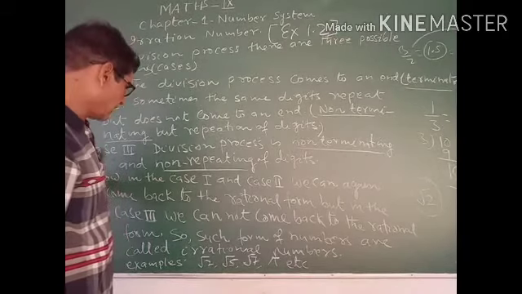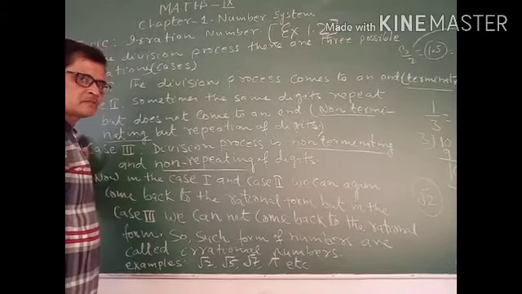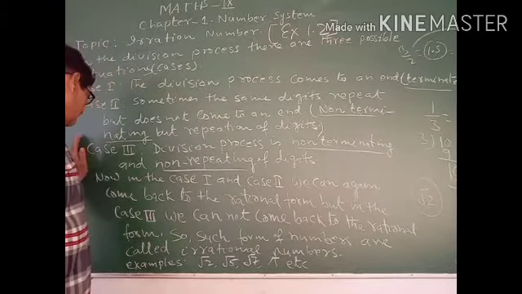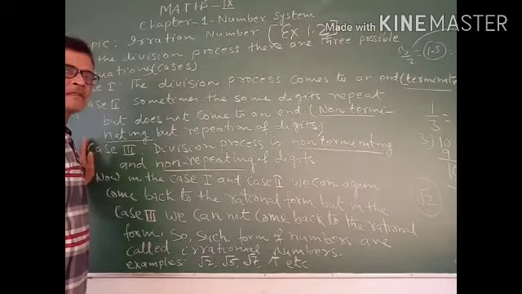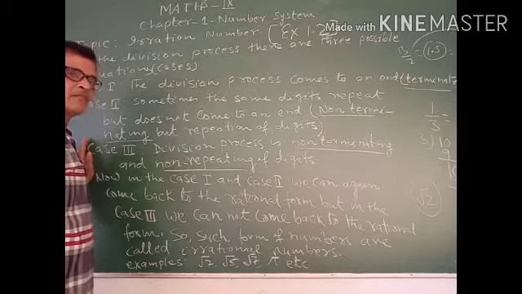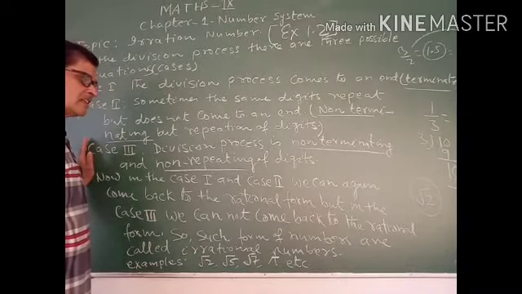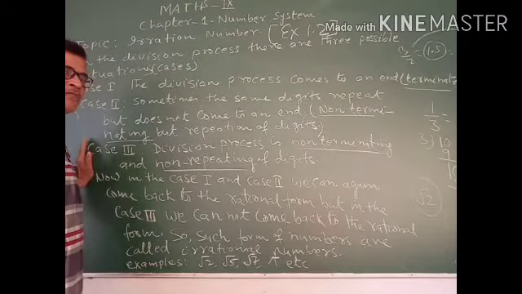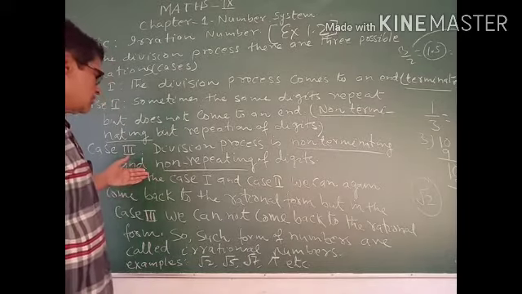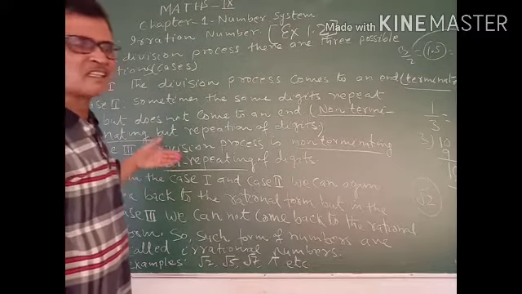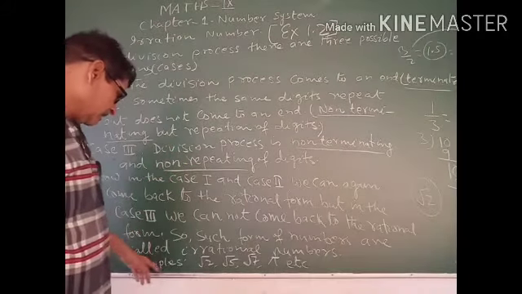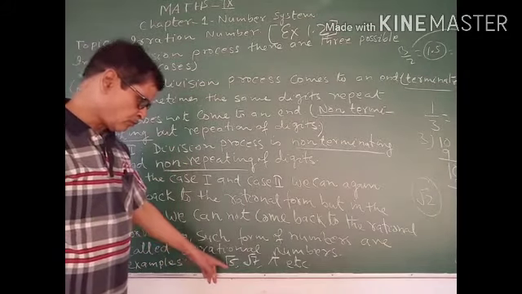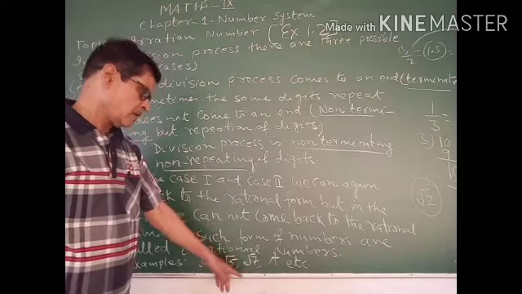I think you are very much capable of learning why this type of numbers are called irrational numbers, and in what sense they are irrational. You can take examples: root 2, root 5, root 7, pi.